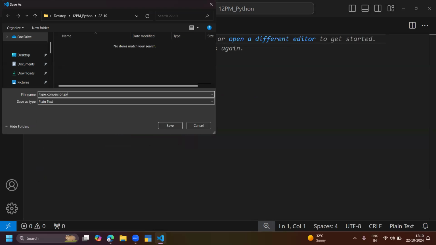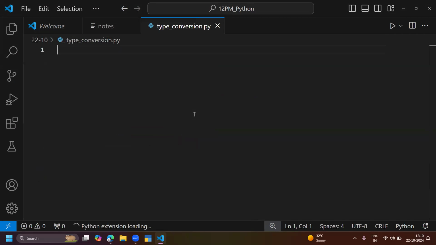When I say dot py, it is a Python file. Remember it.